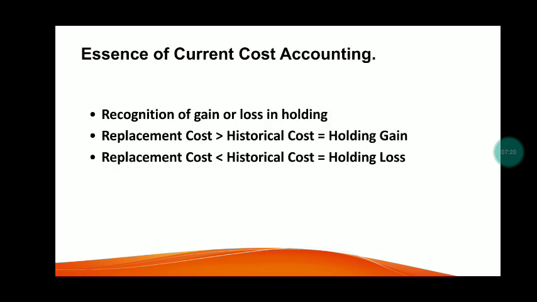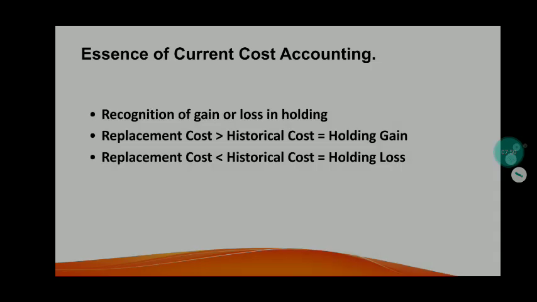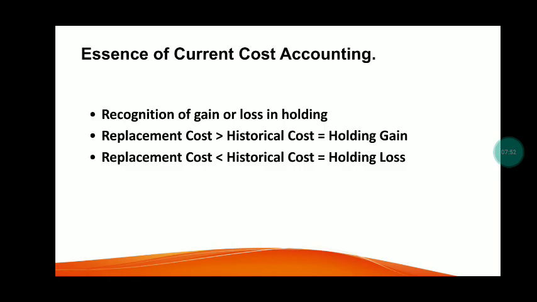So the essence of current cost accounting is the recognition of gain or loss in holding. So how do we compute the holding gain and the holding loss? It is always the replacement cost that is the basis. So if the replacement cost is greater than historical cost, we have holding gain. If the replacement cost is less than historical cost, we have holding loss.